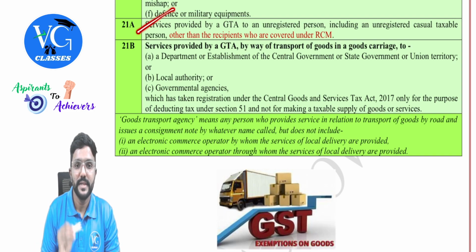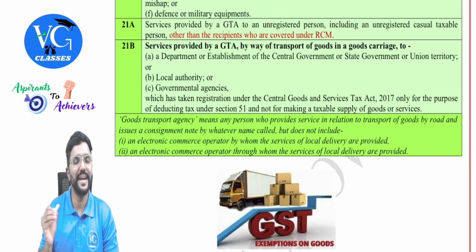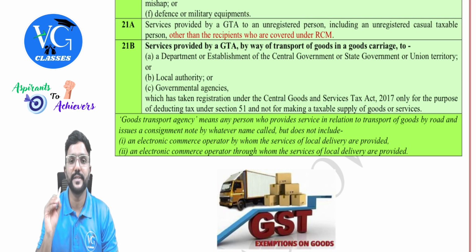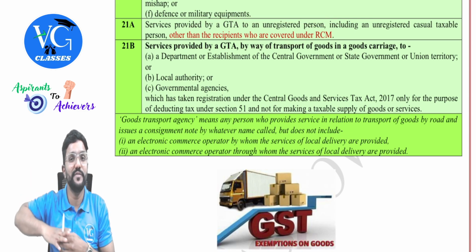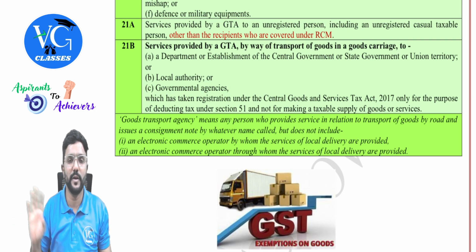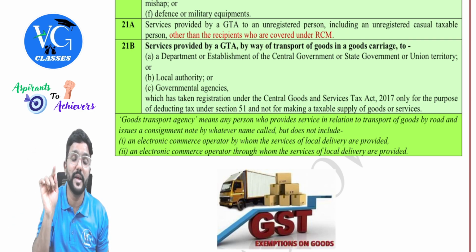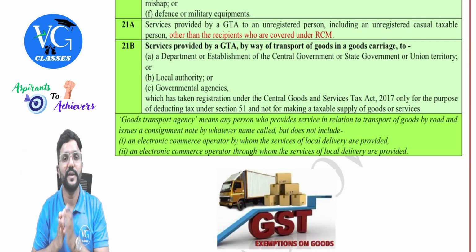The first entry under RCM: services provided by a GTA to an unregistered person, including an unregistered casual taxable person, other than the recipients who are covered under RCM. Means, in the RCM list, in the last column we learned factory registered under the Factories Act, society registered, body corporate, all those things, and a person registered under GST. All those put together, I gave them one name: specified recipients.